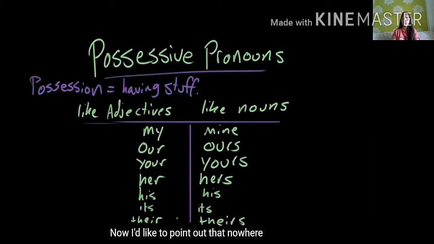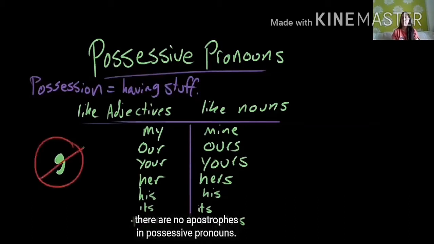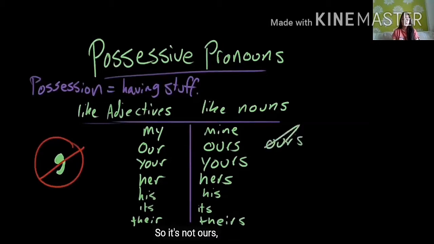Now I'd like to point out that nowhere in any of these words does there appear such a thing as an apostrophe. There are no apostrophes in possessive pronouns. So it's not ours with an apostrophe, it's ours like that. It's not yours with an apostrophe s like that. It's yours with no apostrophe.